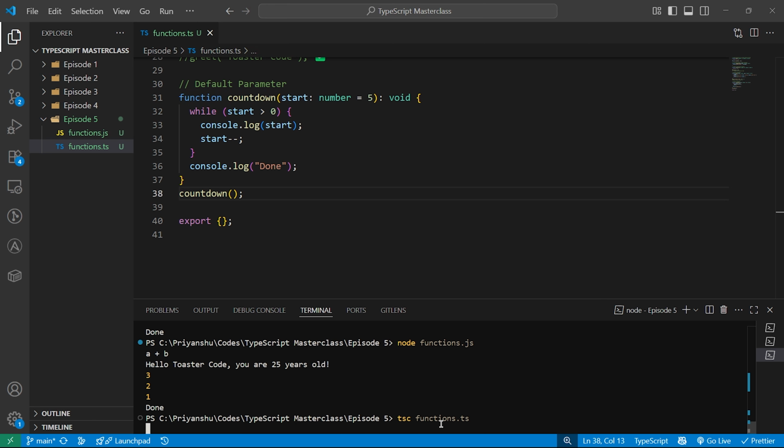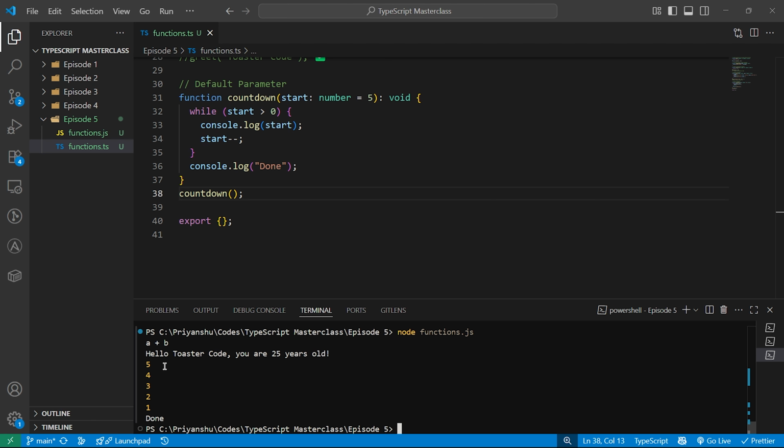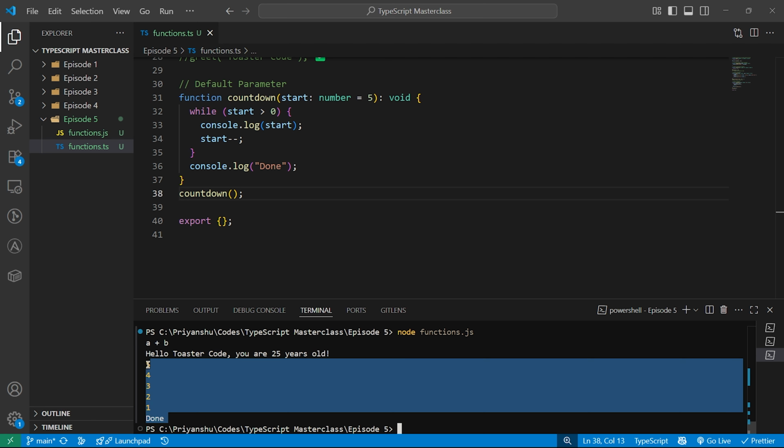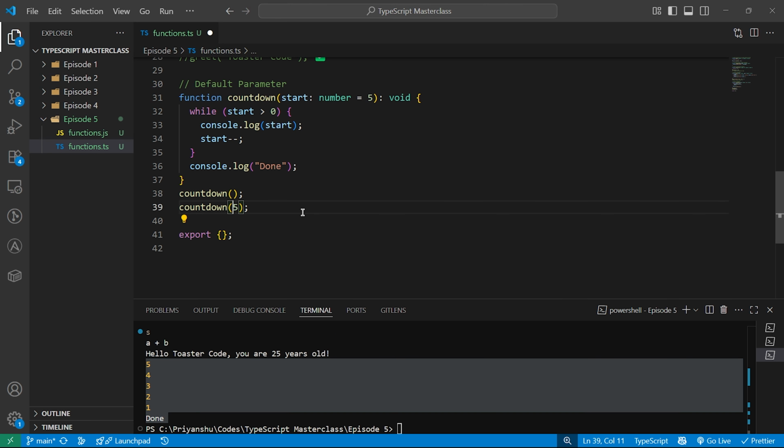Here we go. 5 4 3 2 1 done. Because we have not passed any value, it will take 5 by default. I will maybe pass it, and let me just comment down this one. Okay, they both are correct.